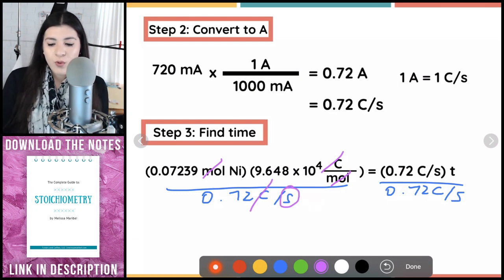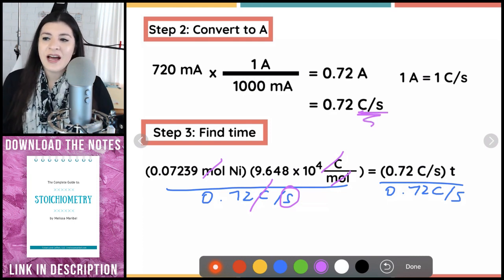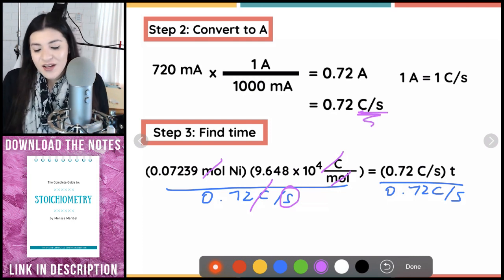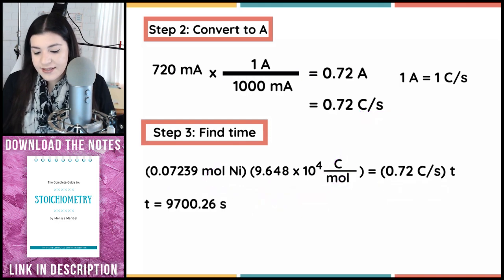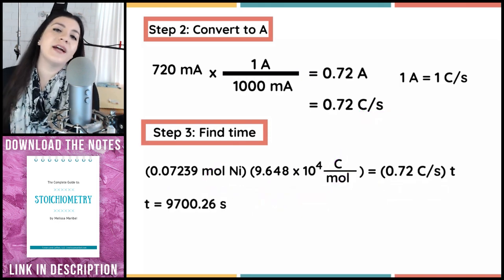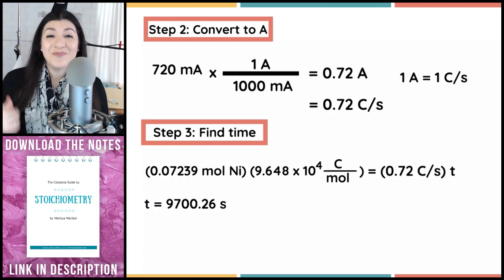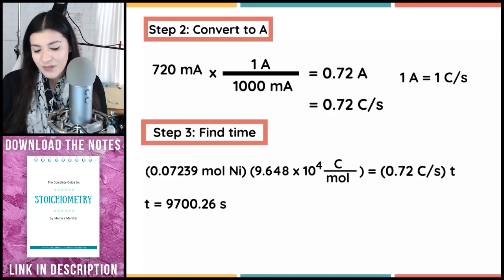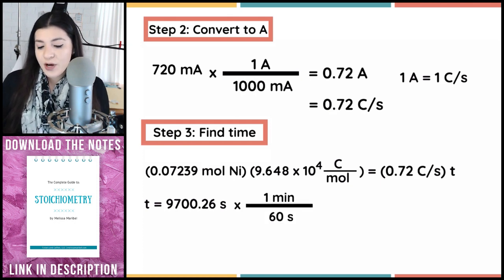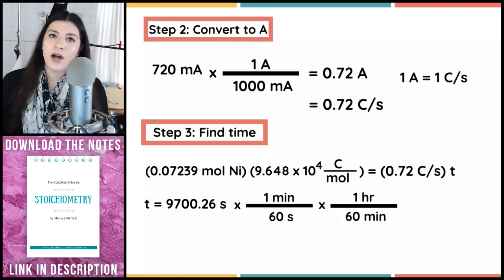So that's why I wanted to convert this to coulombs per second, because time has to be measured in some sort of unit of time, right? So in that case, what I'm going to get is this amount of seconds, but our answer wanted it in hours. So we're first going to convert this, so we're going to go from seconds to minutes, then from minutes to hours. So we know there's 60 seconds per every 1 minute, and there's 60 minutes per every hour.